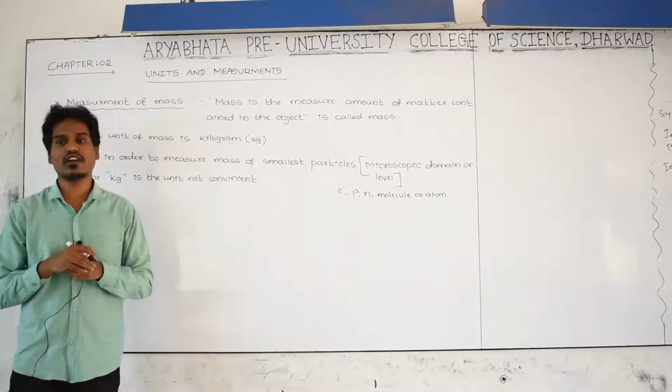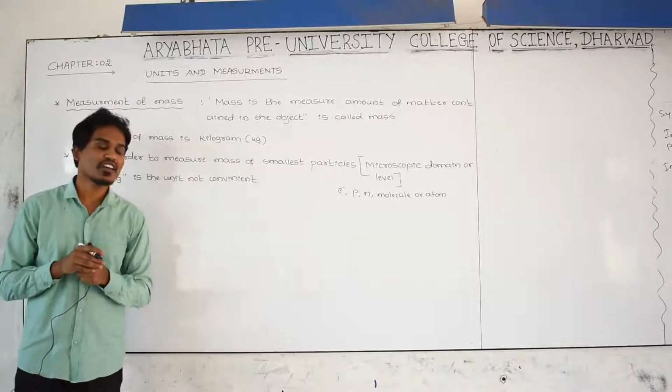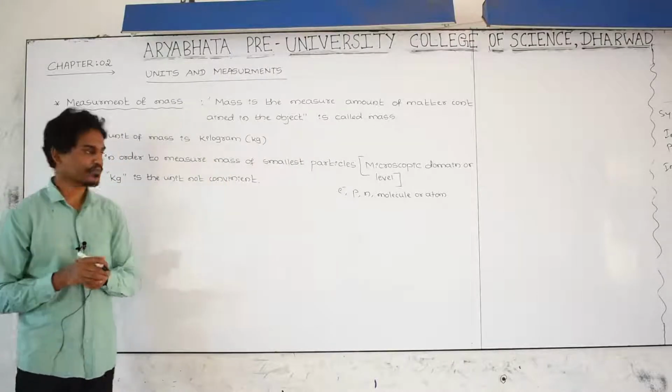To measure larger mass, the kilogram is convenient, but not for the measurement of the smallest particles.